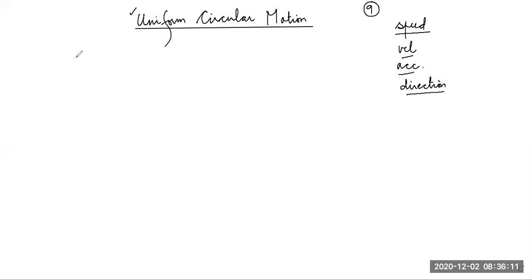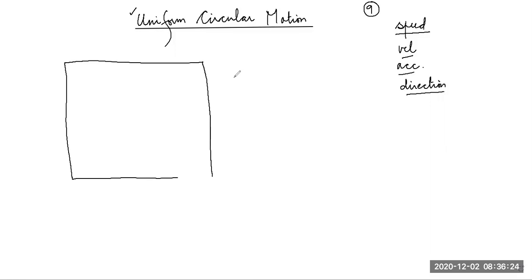So, let's roughly imagine that this is some ground, and in this ground, an athlete wants to run with constant speed. See, I am saying speed. I am not saying velocity.